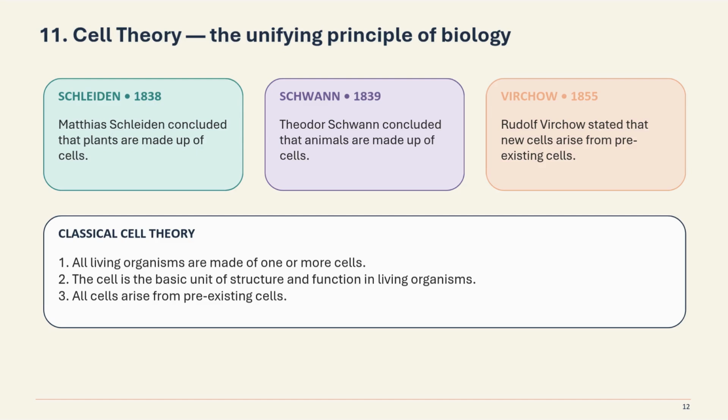Now let's see cell theory, the unifying principle of biology. Schleiden, 1838: Matthias Schleiden concluded that plants are made up of cells. Schwann, in 1839, said that animals are made up of cells. Virchow, in 1855: Rudolf Virchow stated that new cells arise from pre-existing cells. So classical cell theory is: all living organisms are made of one or more cells. The cell is the basic unit of structure and function in living organisms. All cells arise from pre-existing cells.